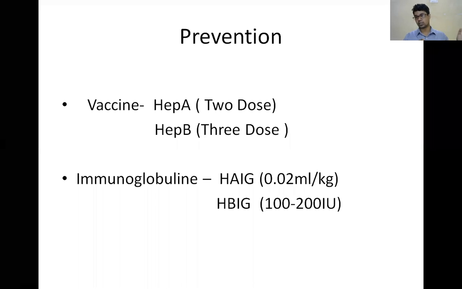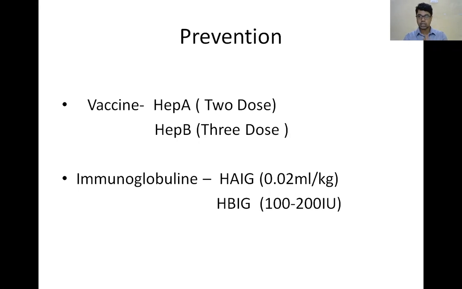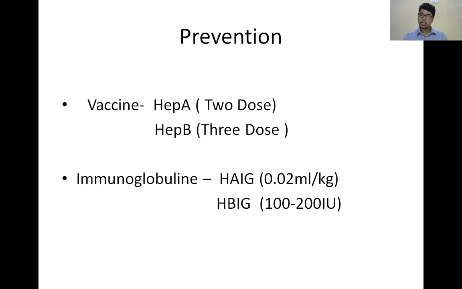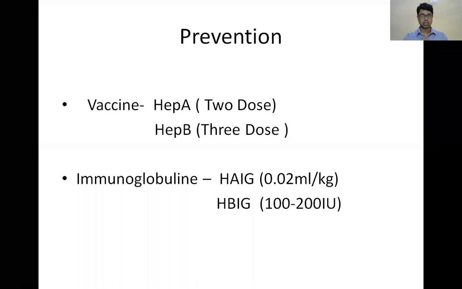I'm not telling you about the neonates. I'm telling you about older children. So whenever there is exposure, you have to take immunoglobulin within 48 hours, that is 30 to 50 international units per kg. And if late, you should take it within 7 days, and it will protect for 20 to 30 days. But in neonates, what is the dose of immunoglobulin? That is 100 to 200 international units, and you have to give it within 12 hours. And if late, it should be within 5 days. 12 hours, 5 days, and it will protect for 3 months.